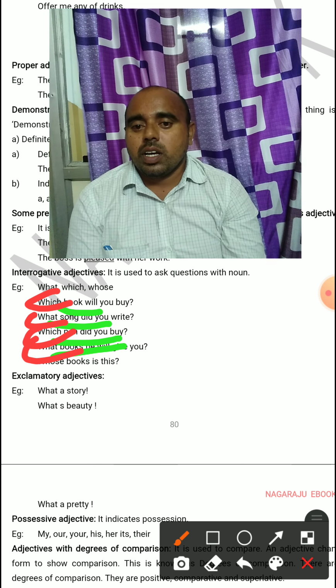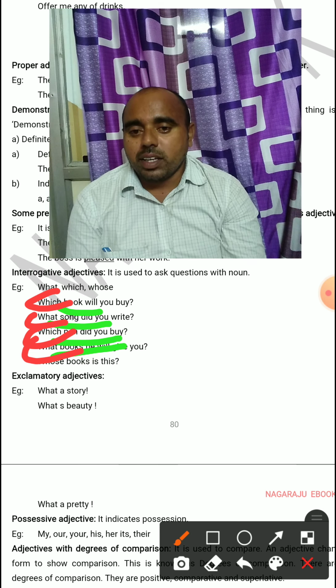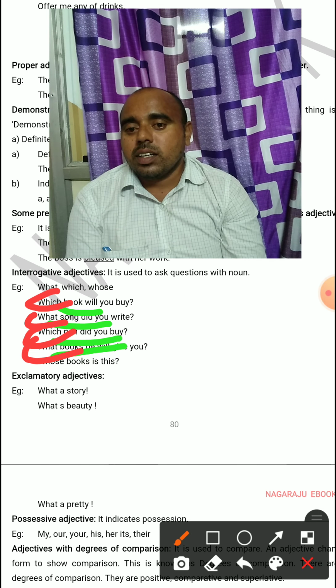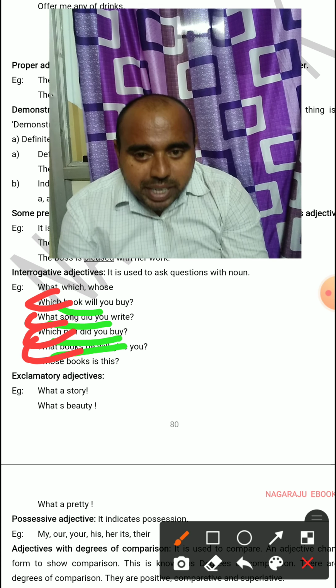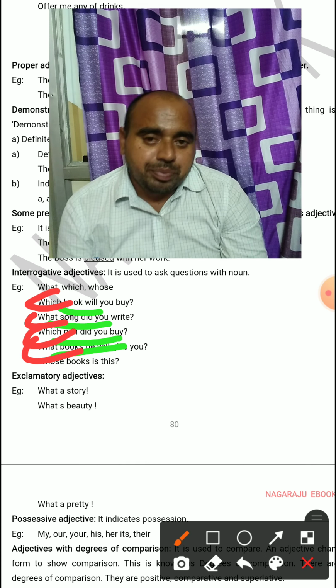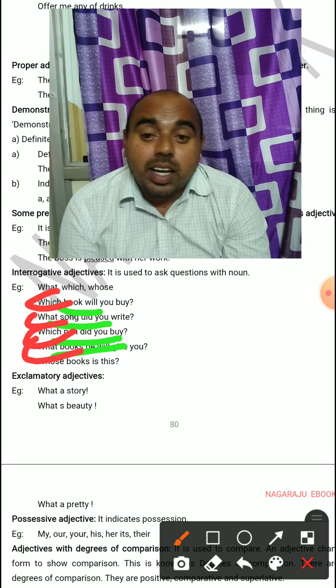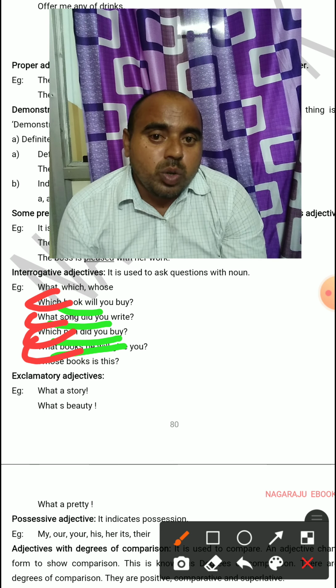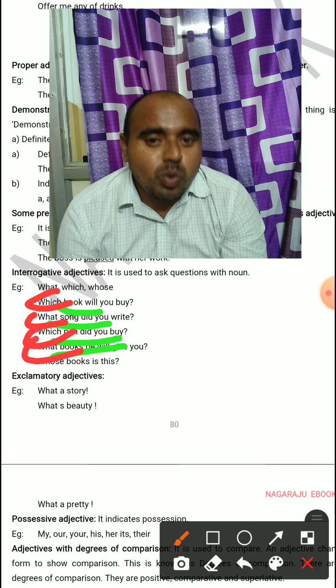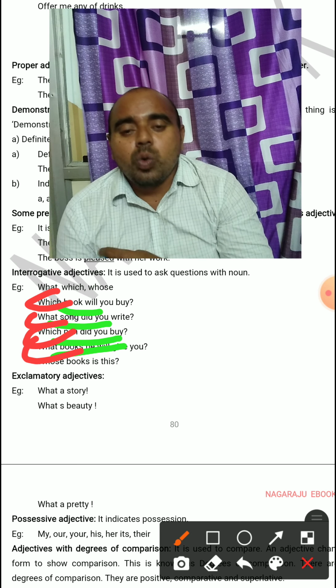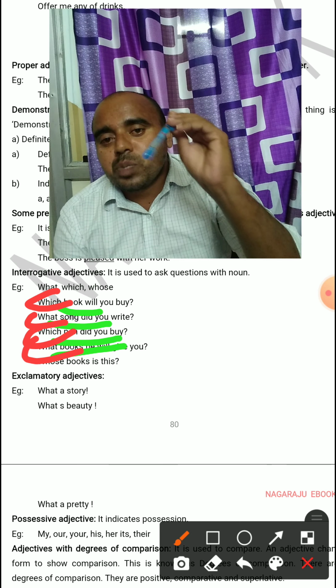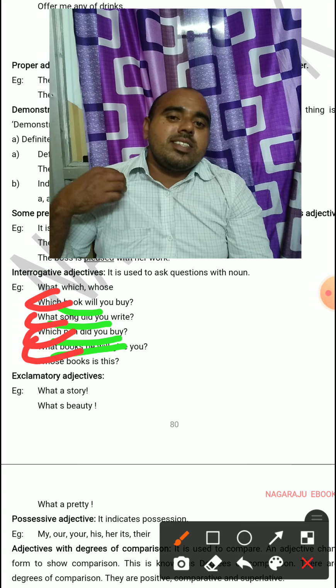Which book will you buy? What song did you write? Okay, my dears. So, can you tell me whose book this is? Whose pen is this? Whose shirt is this?